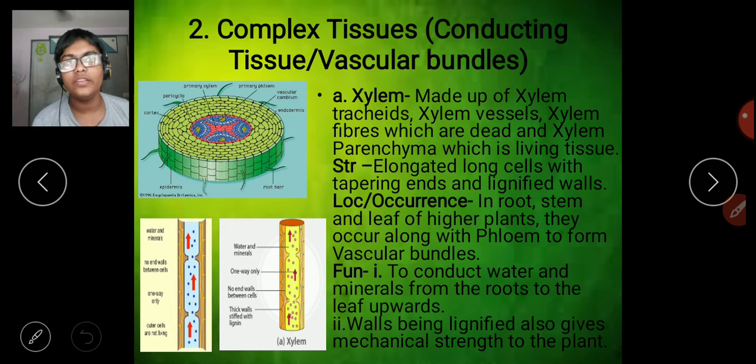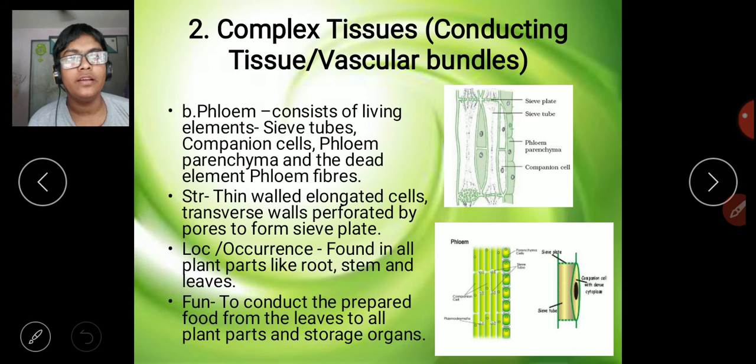So if you want to learn about these types of xylem and this conducting system, we'll watch that video of transport in plants. The second complex tissue is phloem. Phloem consists of living elements, that is sieve tubes, companion cells, phloem parenchyma, and the dead element, phloem fibers. By structure, it is a thin-walled, elongated cell, with the transverse wall perforated by pores forming the sieve plate, we all know. And then beside it has the companion cell, and all that we have learned in transport in plants. If you want to learn that, go to that video.